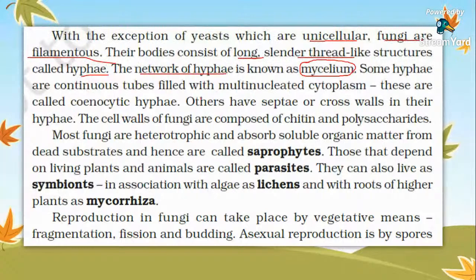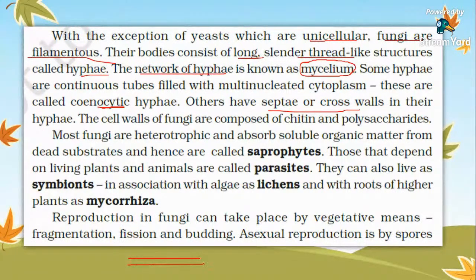Some hyphae that are continuous tubes filled with multinucleated cytoplasm are called coenocytic hyphae, and others have septae or cross walls in their hyphae. Yes, Tanupriya. So coenocytic hyphae is also known as. Give me the answer.